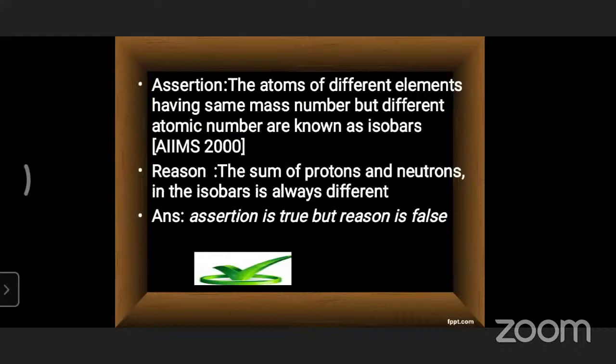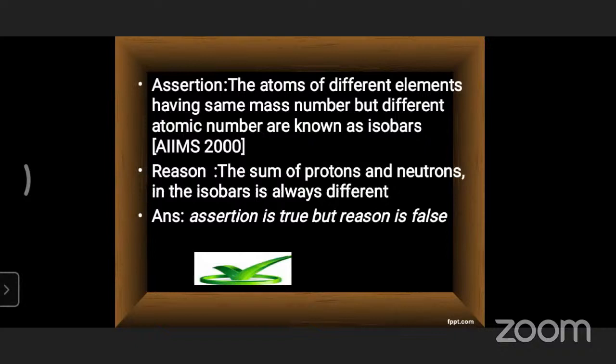So the next question, which was asked in AIIMS, All India Institute of Medical Sciences, in the year 2000. He's asking about atoms of different elements having the same mass number, so he's asking regarding isotopes, isobars, and isotones. It was mentioned clearly: atoms of different elements having the same mass number but different atomic number are known as isobars.